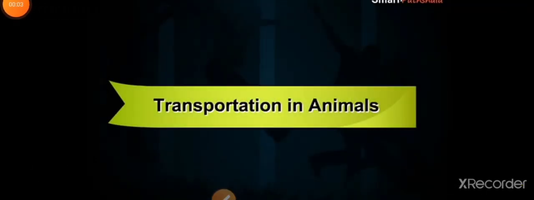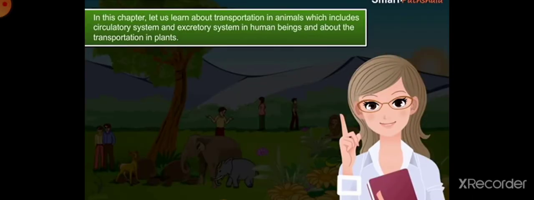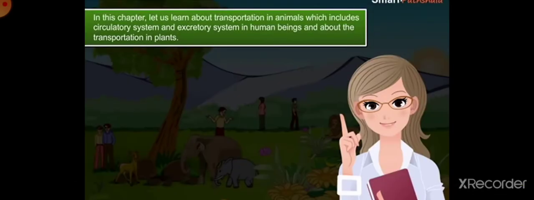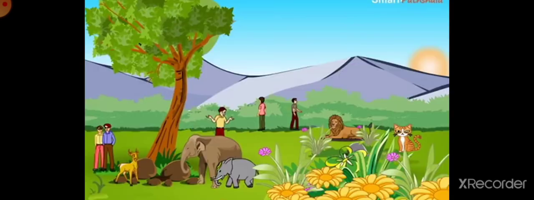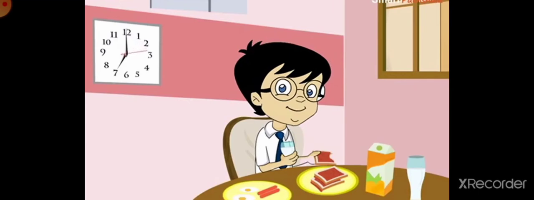Hello my dear students. Today we will discuss a very important chapter of our class 7. The chapter name is Transportation in Animals. In this chapter we will discuss transportation, which includes the circulatory system and the excretory system in human beings, and also transportation in plants.